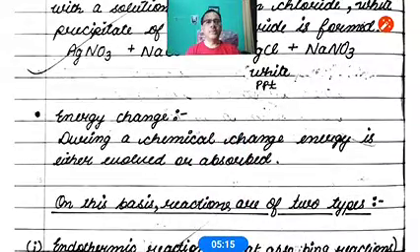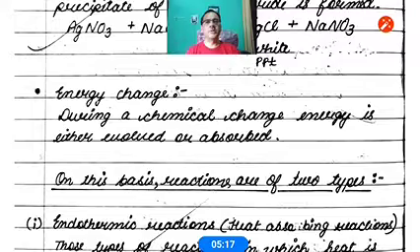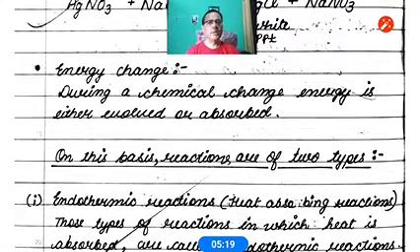Now, the fourth type of reaction: energy change. During a chemical change, energy is either evolved or absorbed. It means there are so many types of reactions. When they occur, either they produce heat or they absorb heat during the process. On this basis, there are two types of chemical reactions.